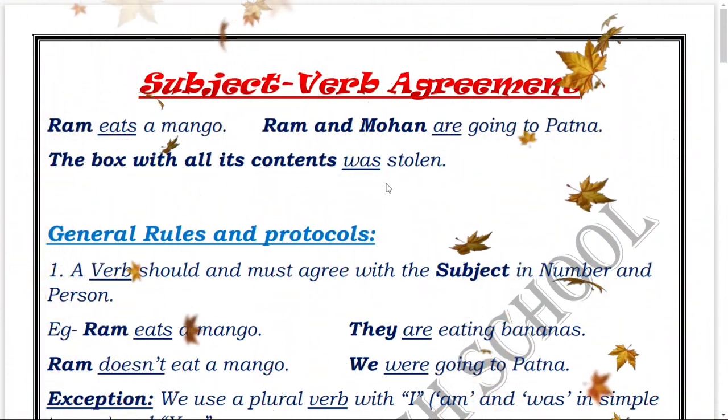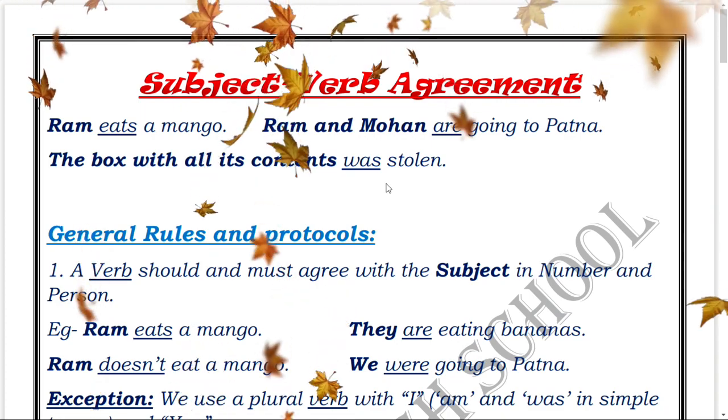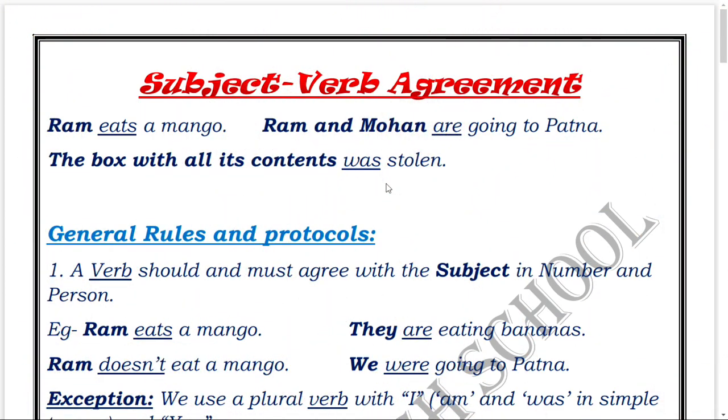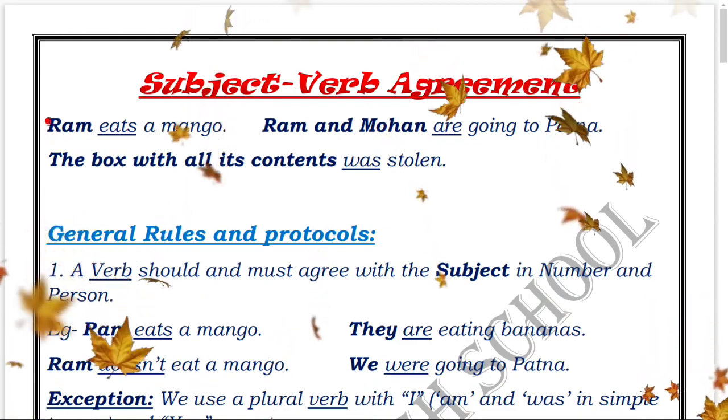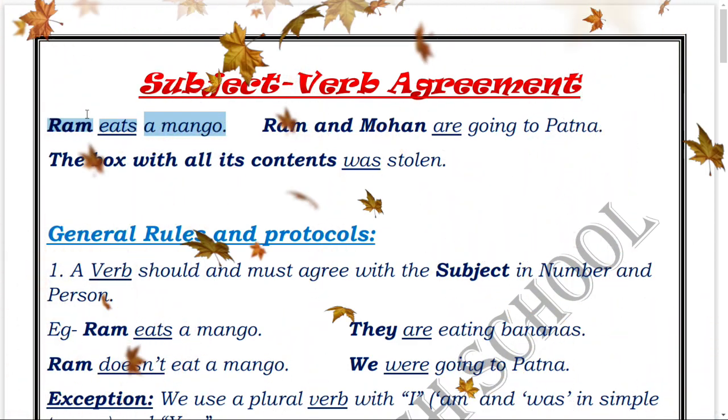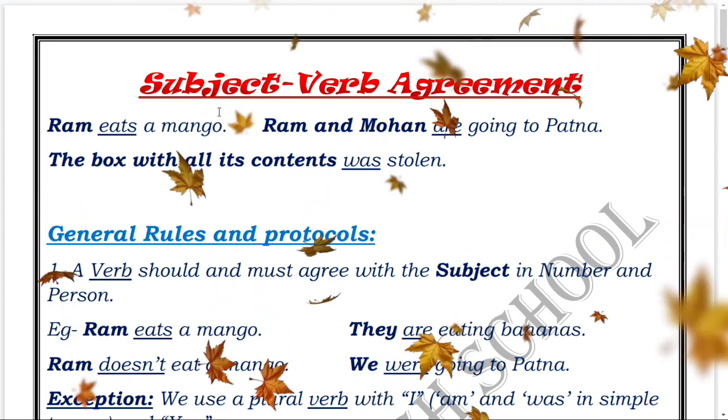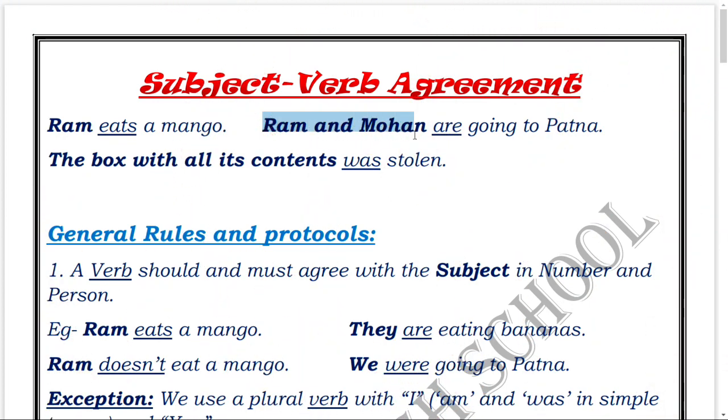In this video, we'll be dealing with a very important and vital topic of grammar, that is subject-verb agreement. So first of all, let's define the words subject and verb. If you notice the sentences written over here, you'll find this: Ram eats a mango. So Ram is the doer in the sentence. Likewise, in the second sentence, Ram and Mohan are the doers because they are going to Patna. So the doers, or that about which something is being told or spoken or written in the sentence, are called subjects.